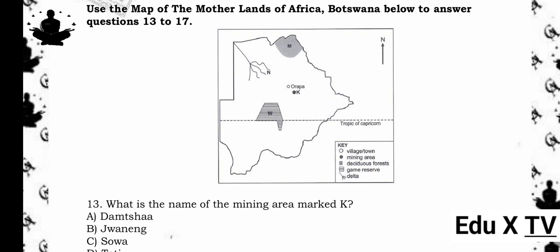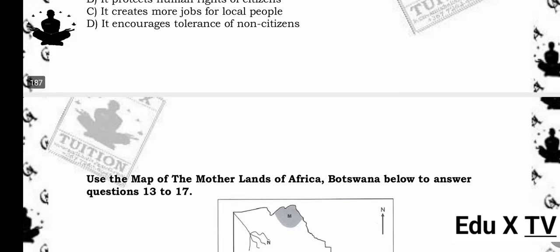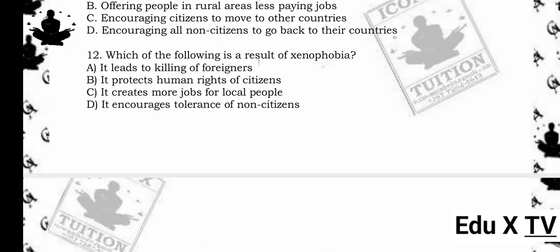12. Which of the following is a result of xenophobia? A. It leads to killing of foreigners. B. It protects human rights of citizens. C. It creates more jobs for local people. D. It encourages tolerance of non-citizens.